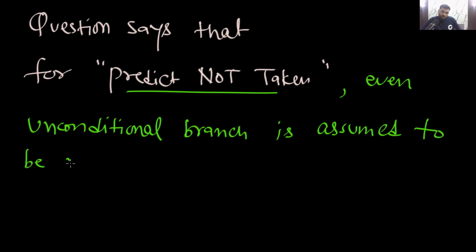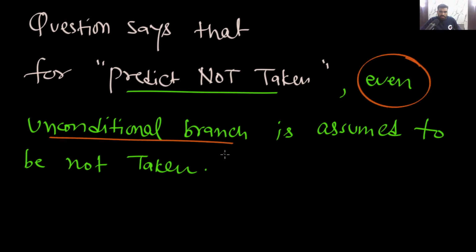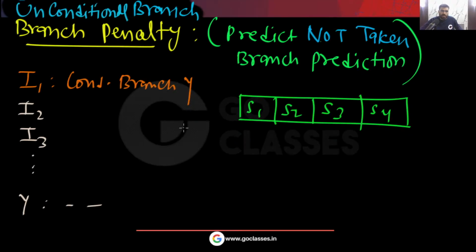Is this clear? So remember, for predict not taken, even unconditional branch is also assumed to be not taken. We are going to assume that an unconditional branch is also not taken.